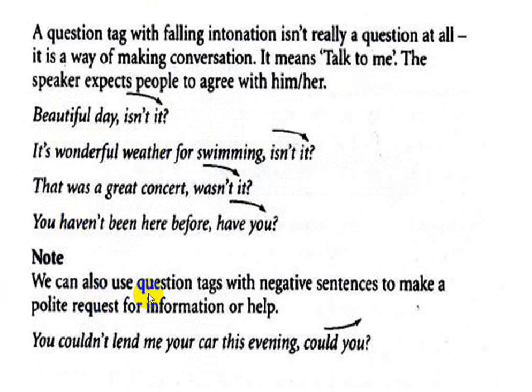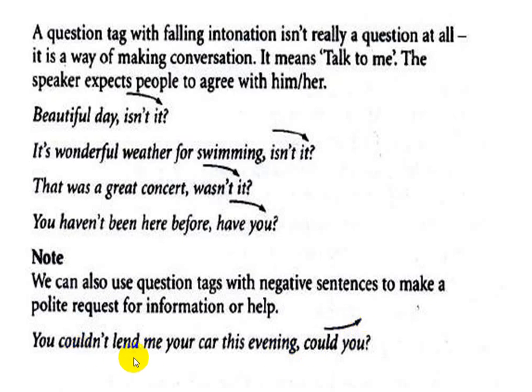Note, we can also use question tags with negative sentences to make a polite request for information or help. For example, you couldn't lend me your car this evening, could you?